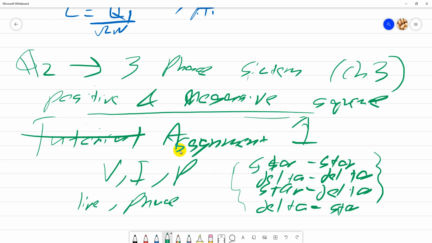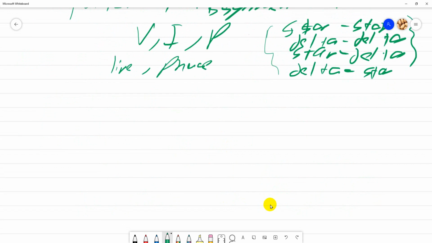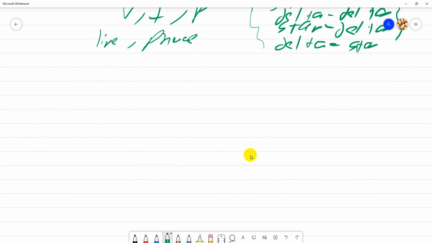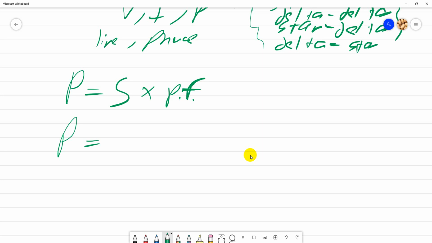I think many of you still don't know that P is basically apparent power multiplied by power factor. So it is easier if you want to know the power P, if you have the S and the power factor, you can get the answer directly.